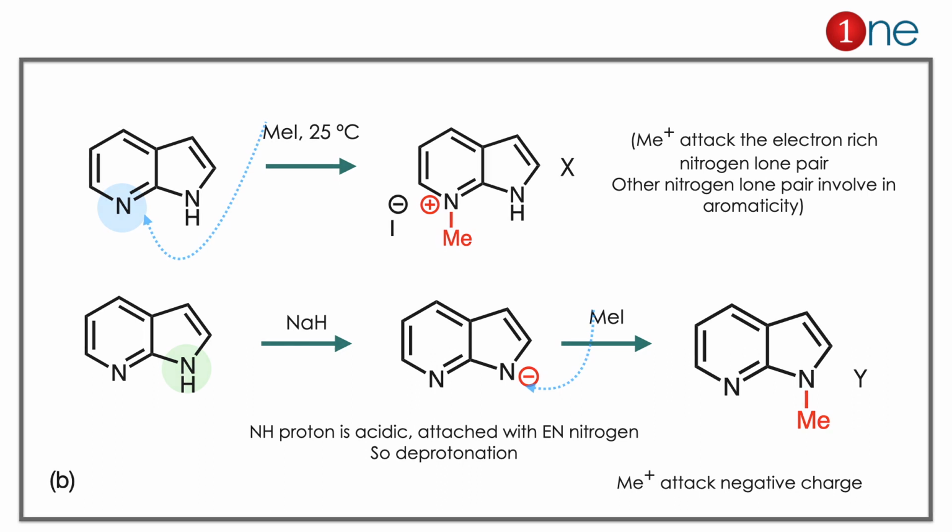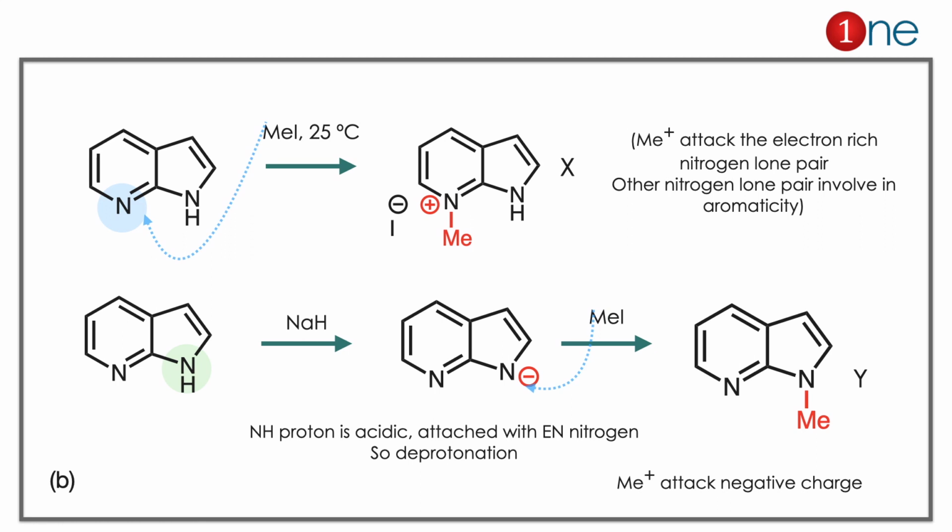But what happened with the second reagent? If you use sodium hydride, it always removes the acidic proton, which is the nitrogen proton there. The NH proton is acidic because it is attached to an electronegative nitrogen. So deprotonation occurred at nitrogen there. So a negative charge is formed. You are attacking with methyl iodide, so N methylation happens there. So clearly the product is B. First one is N methylation on the 6-member ring. Second product is N methylation on the 5-member ring.